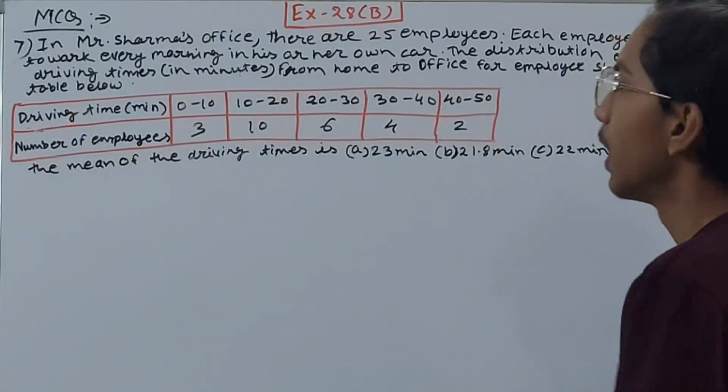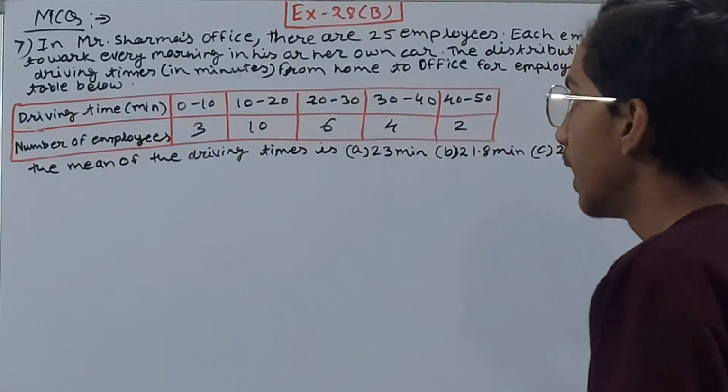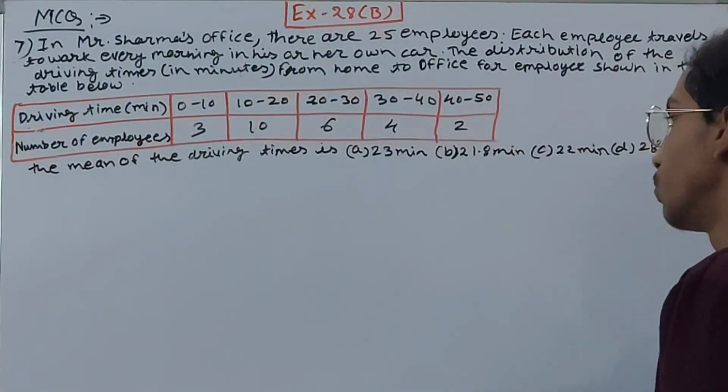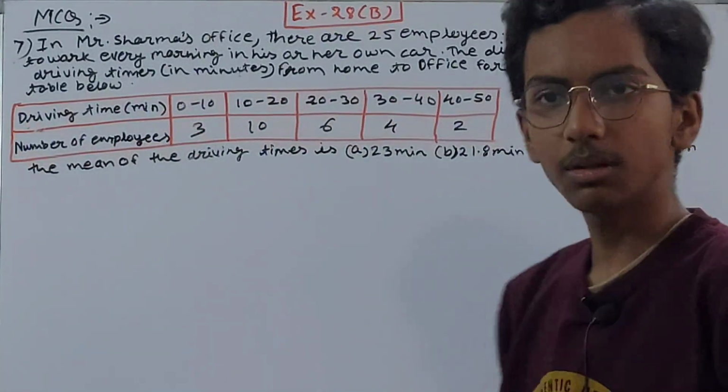They have shown the table, they have shown driving time in minutes, and they have shown the number of employees, right? The mean of the driving times is what? They have asked us the mean and options are given to us. Fine. So we have to calculate the mean of this data.